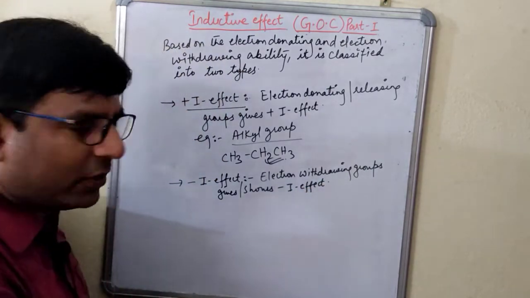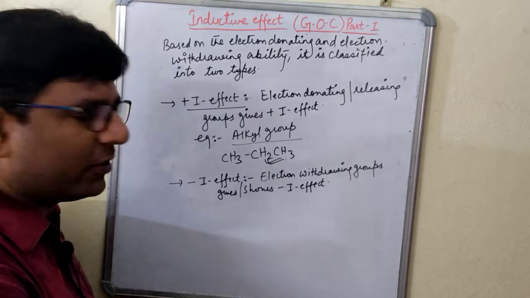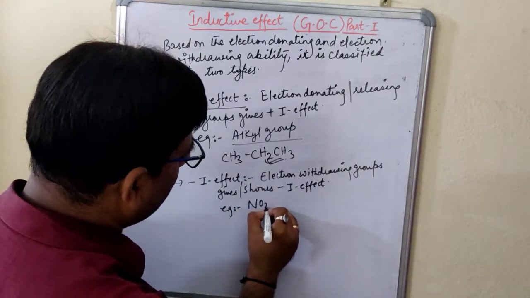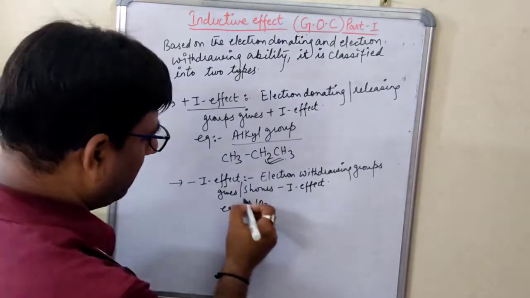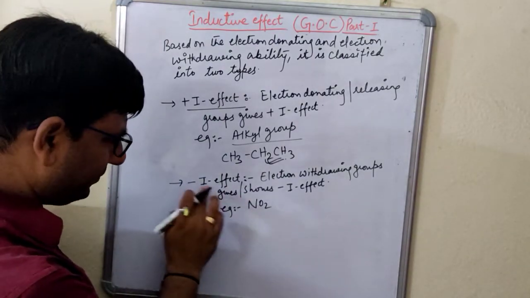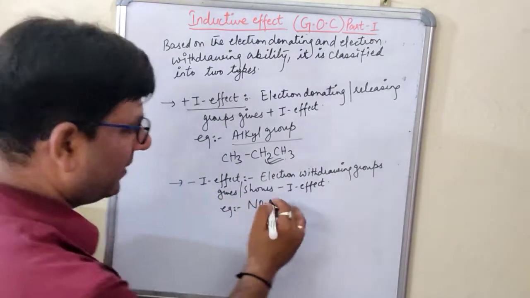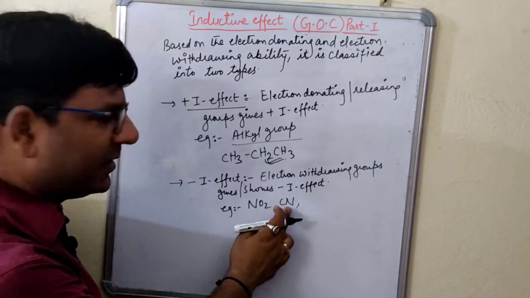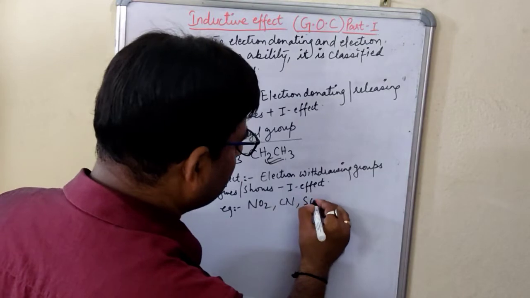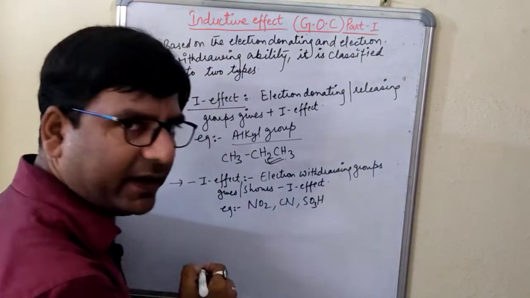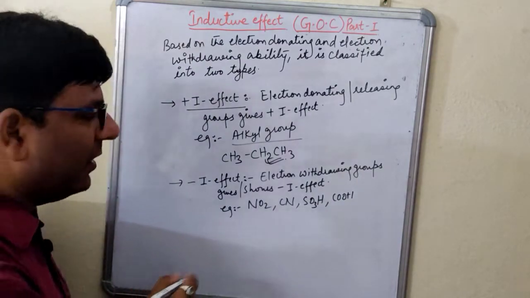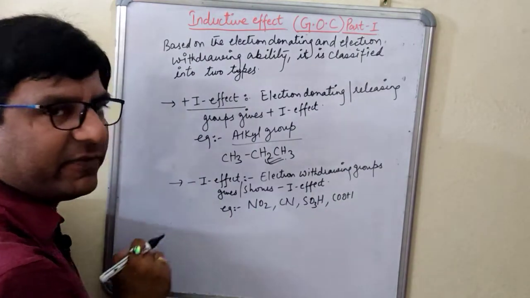For example, NO2 will give you minus I effect. For example, CN, again it will give you minus I. For example, SO3H, minus I. COOH, minus I.